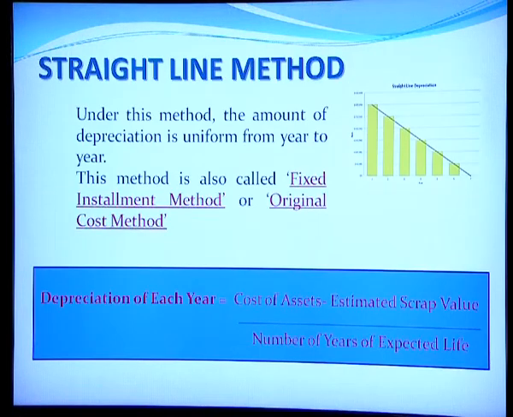Straight line method. Under this method, the amount of depreciation is uniform from year to year. So, that is why the name straight line. So, the amount of depreciation that you are going to charge would remain same, it would remain constant. This method is also called the fixed installment method or the original cost method, and the depreciation to be charged each year shall be calculated by using the formula: cost of the asset minus the estimated scrap value, and this total is divided by the number of years of expected life.